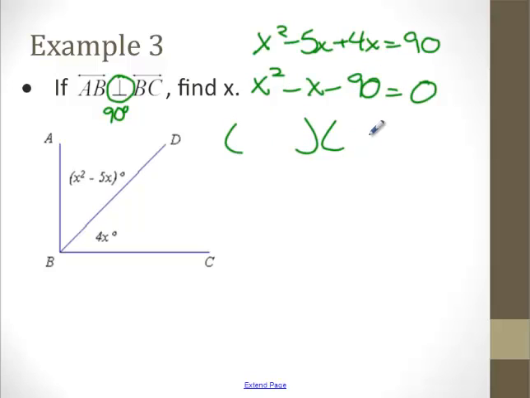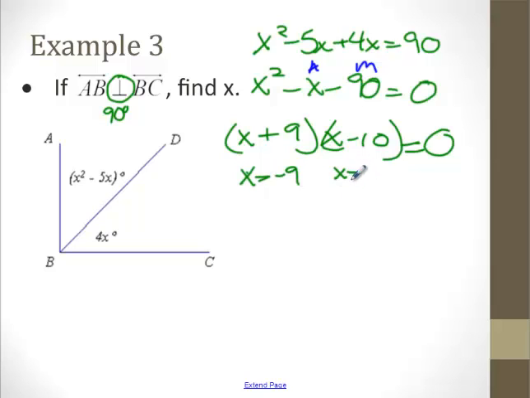Then I'm going to start to factor. I'm going to look for two things that multiply to negative 90 that add to negative 1. You think of the numbers that multiply to 90, we get 9 and 10. And we want it to add to negative 1, so we do negative 10 and positive 9. We get our two answers, x equals negative 9 and x equals 10.